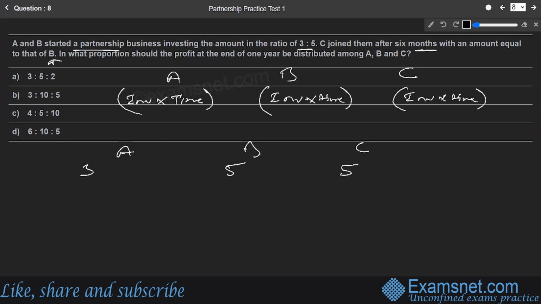What about the time part? See, A and B have just started, so their money will be part of the business for the entire tenure of the business, that is 1 year, as they say. So they have started, and their money will be part of the business for the entire year.